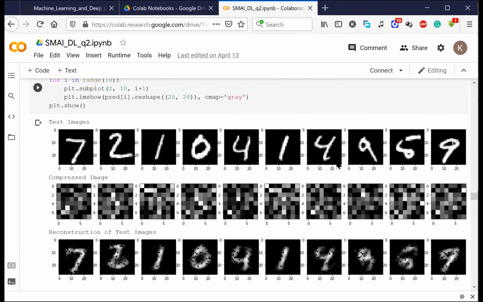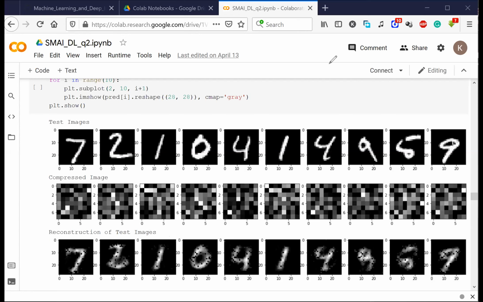Now, do you see something similar? It is a very nice attempt. It is not exactly the 7, but it is able to get back all the things properly with very good accuracy.